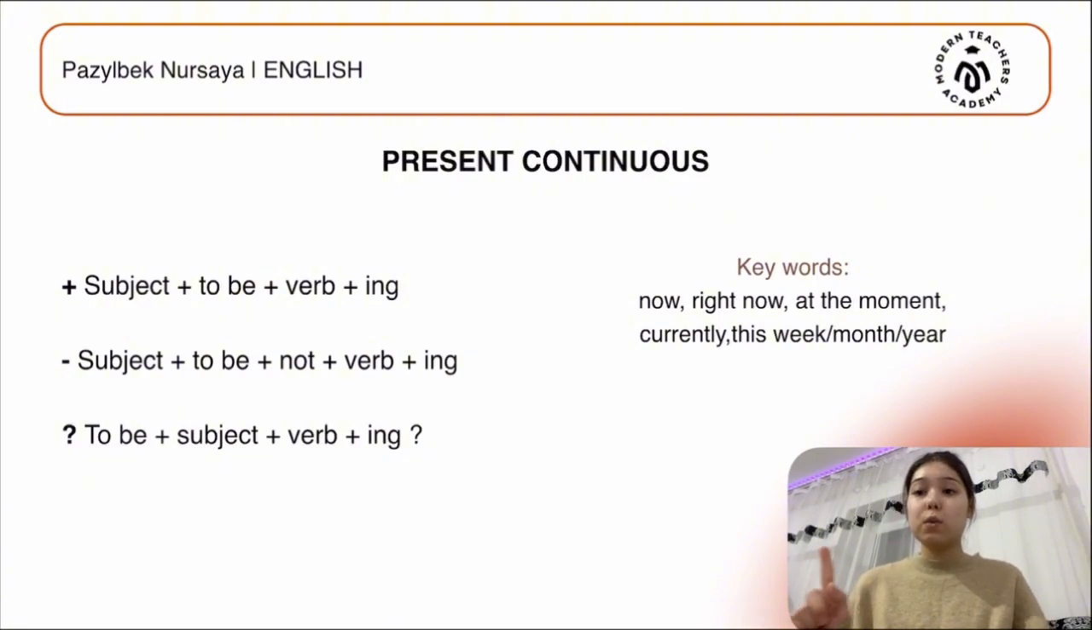And the third and last one is the interrogative form. As you see, the affirmative and negative forms both start with a subject, but in the interrogative form, we start the sentence not with the subject, but with the "to be".